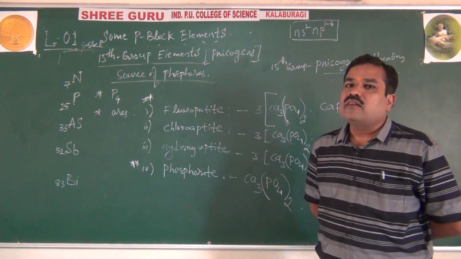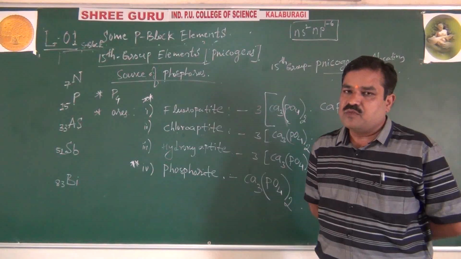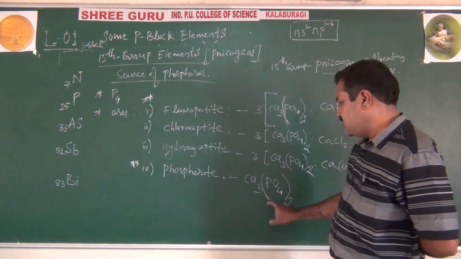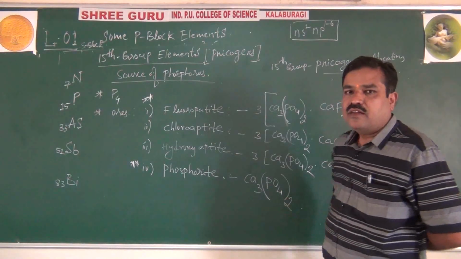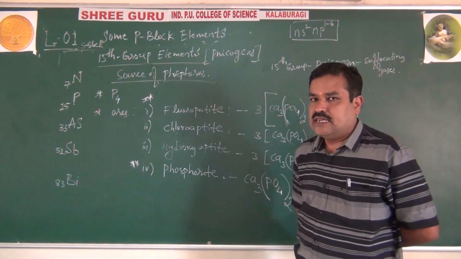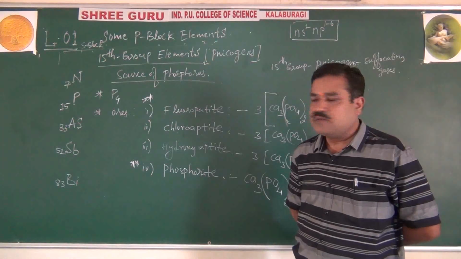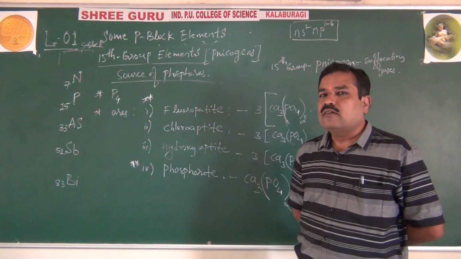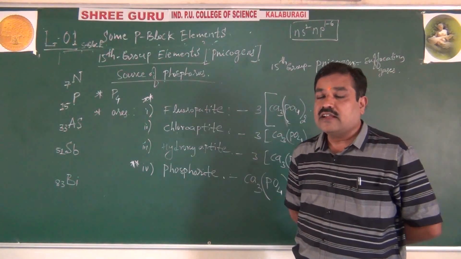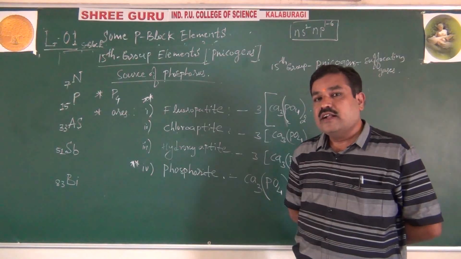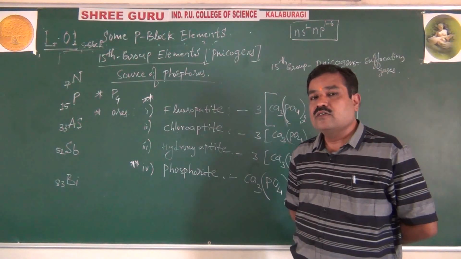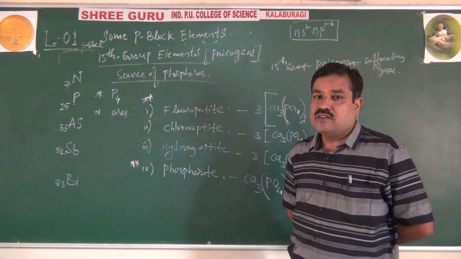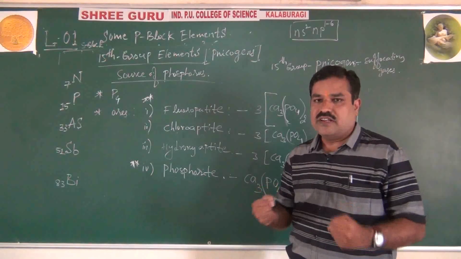Especially in animals, bones and teeth are strong mainly due to calcium in the form of calcium phosphate. Not only that, even milk and eggs contain phosphoproteins, that means phosphorus in the form of proteins. Even DNA, RNA, nucleic acids, and ADP and ATP are the reservoir material, especially helpful for muscular activity.